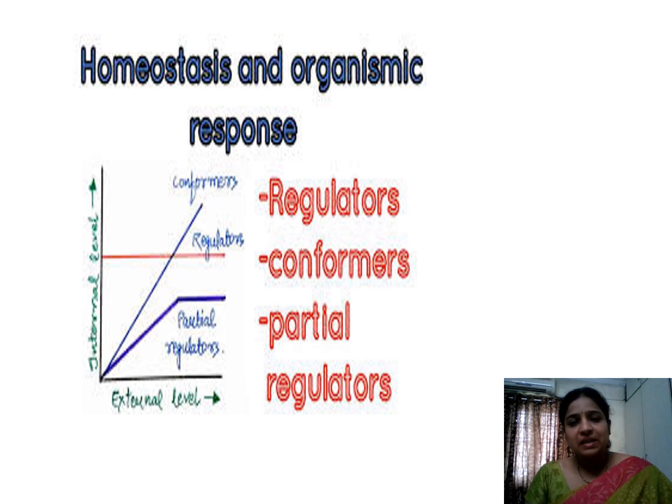Now, what are the best examples for regulators, conformers and partial regulators? For regulators, the best example is human beings. Whatever the surrounding environment, we always have a constant temperature of 37 degrees centigrade. You might be asking how. We have various seasons like summer as well as winter.